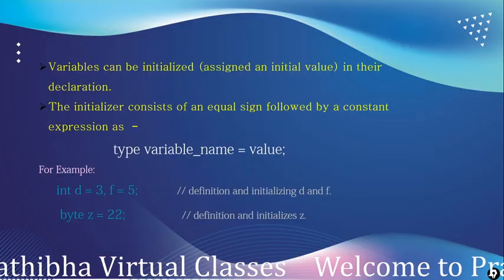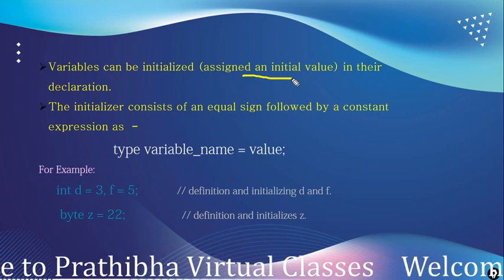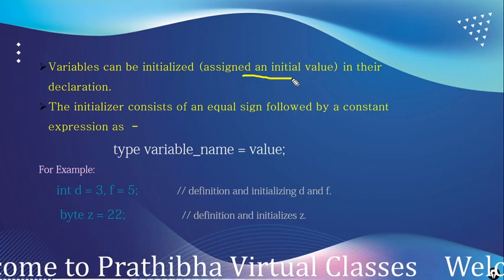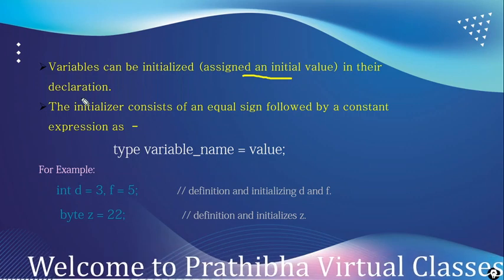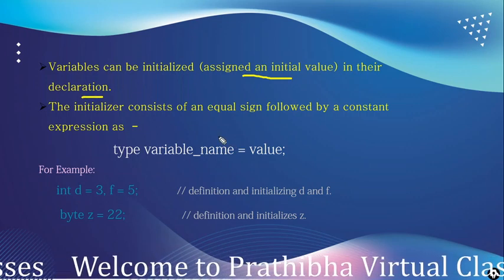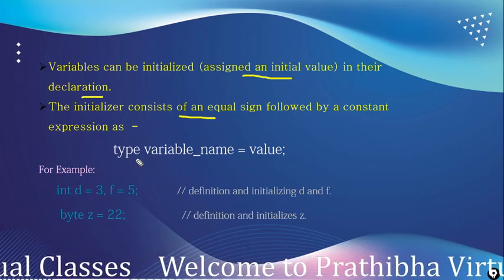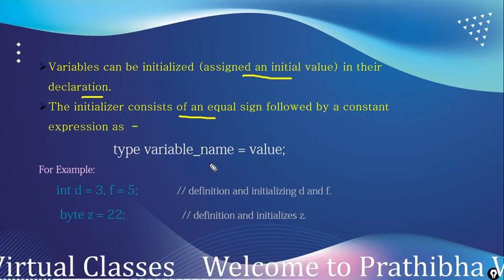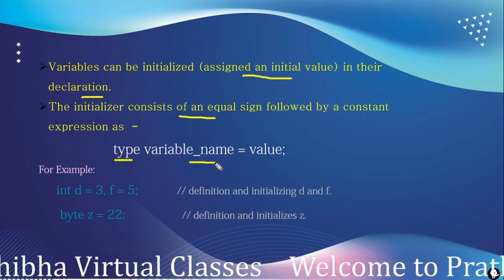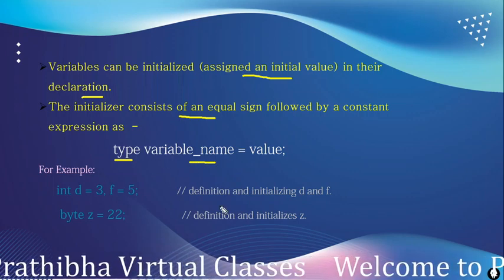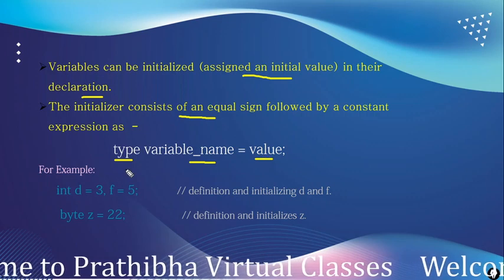Variables can be initialized, that is, assigned an initial value, the starting value to be loaded in that memory location. In the declaration, the initializer consists of an equal sign followed by a constant, like this: type, variable name and value. Type is any valid data type, variable name is the name of the identifier, and the value assigned to it must be of that data type.